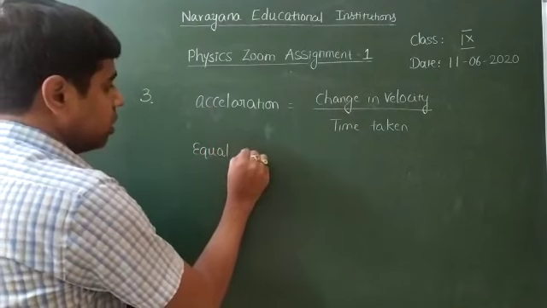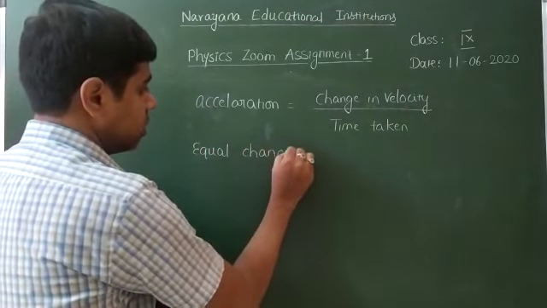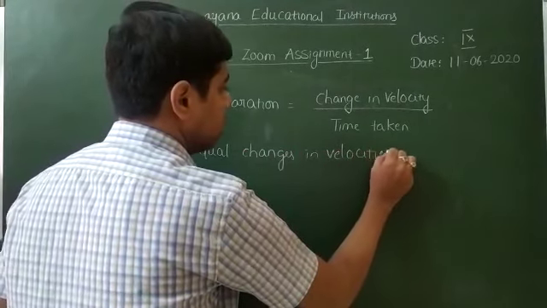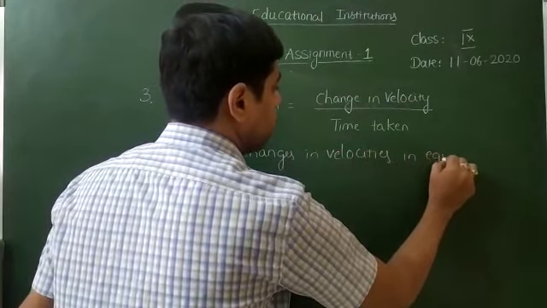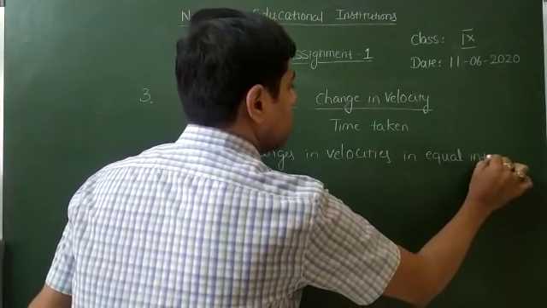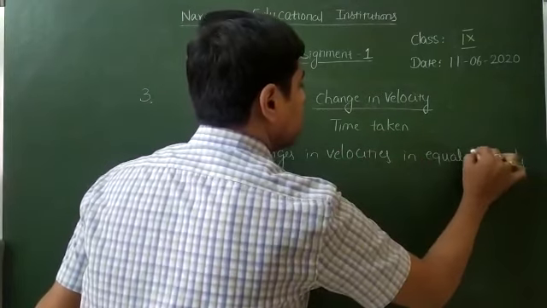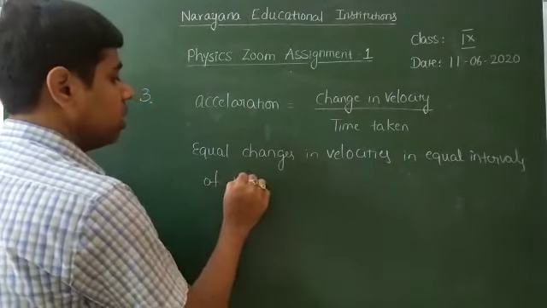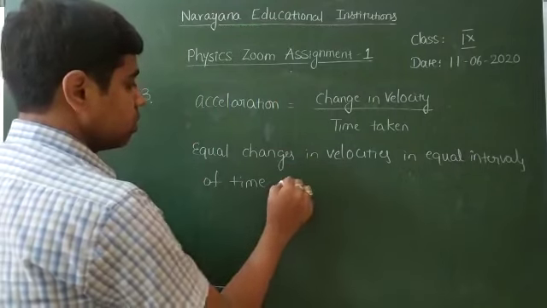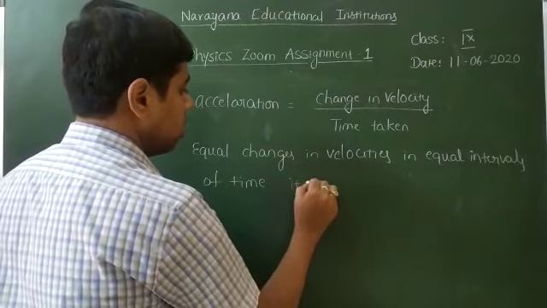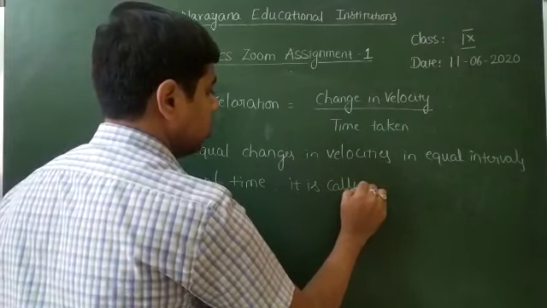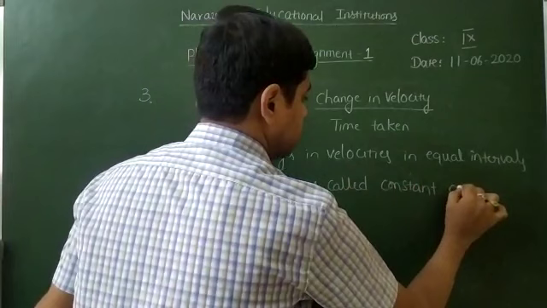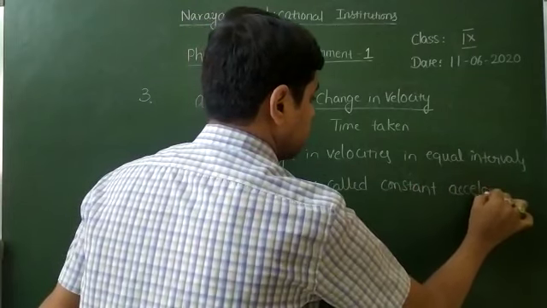Equal changes in velocities in equal intervals of time. It is called constant acceleration.